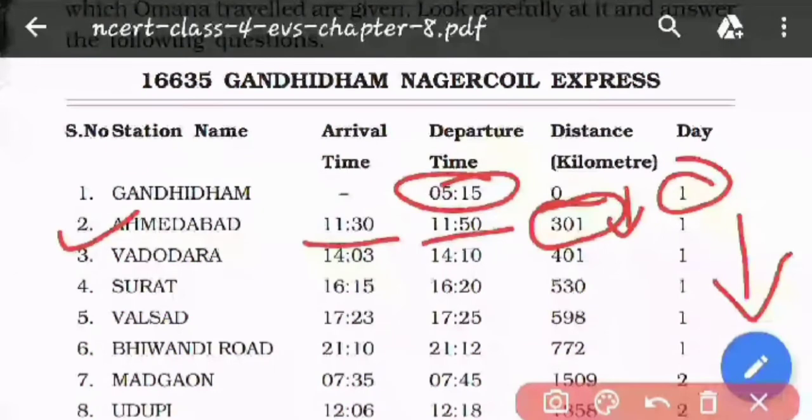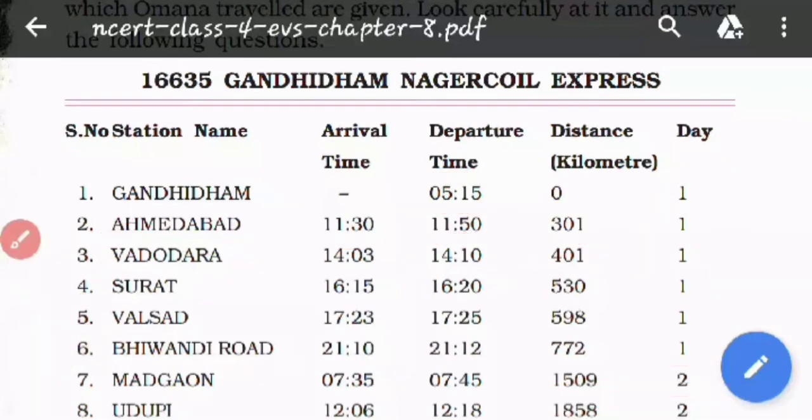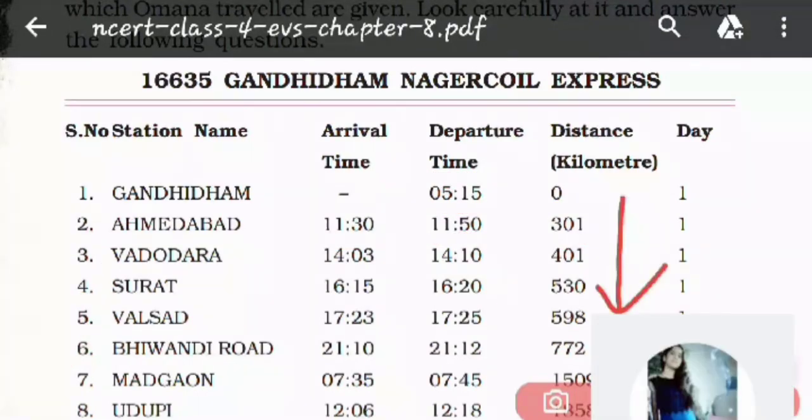In the first day we are going to travel through how many stations? 1, 2, 3, 4, 5, 6. We are going to travel 6 stations on the first day, and then the second day will start. So you see that as we are moving downward, जैसे जैसे हम लोग नीचे की तरफ जा रहे हैं, the distance is increasing and all the distance is adding up. वो सारा distance क्या हो रहा है? Add up हो रहा है.